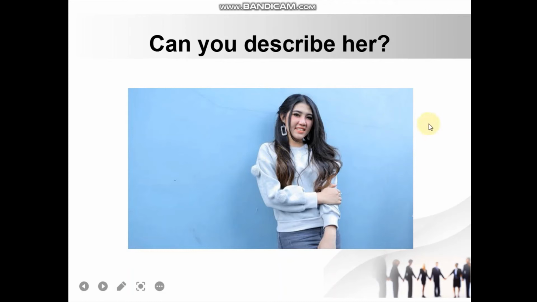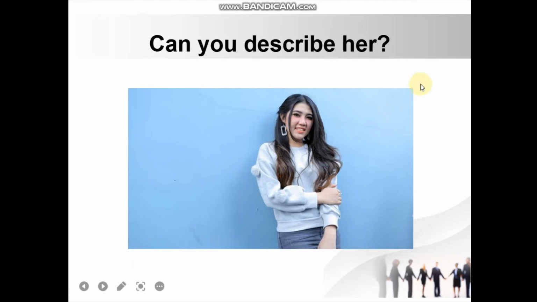Have a look at these pictures. Can you describe her? Okay. So you can start with the title. What is it? Maybe My Beautiful Sister. His name is Charlie. For example, that's the identification. The next you go to description. The parts, qualities, or characteristics to describe her.